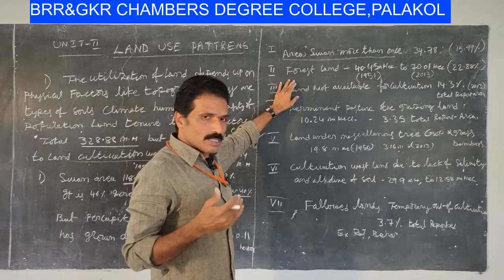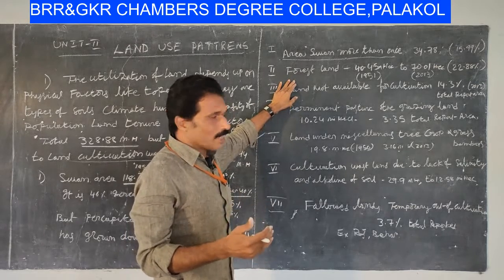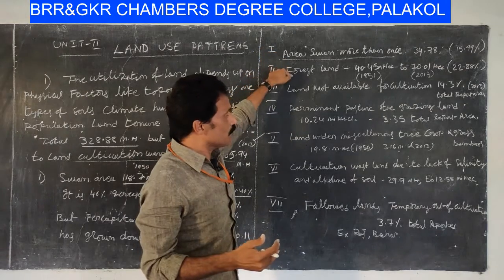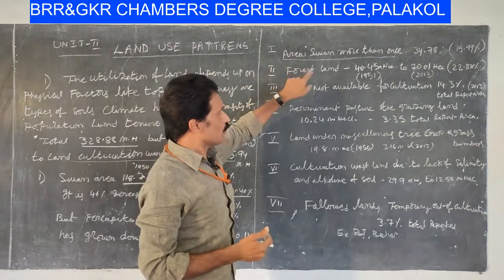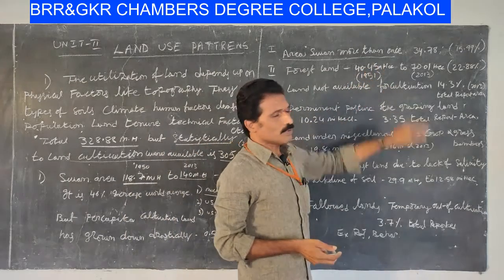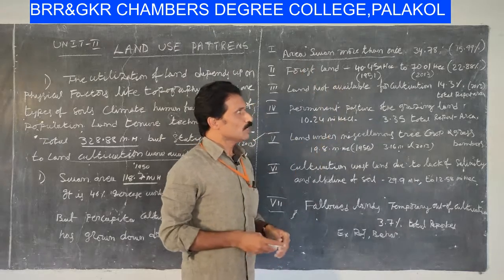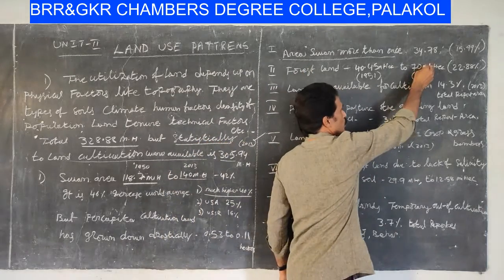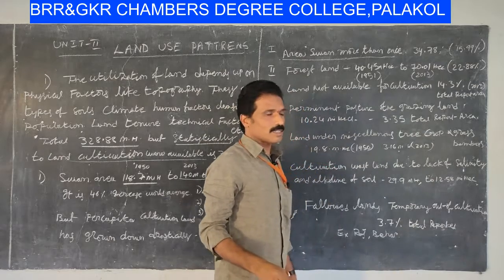We are utilizing that land to grow more and more forest area, as we observe in this table or data. The total forest land in 1951 was 40.45 million hectares. It increased to 70.01 million hectares in the 2013 chronological data.